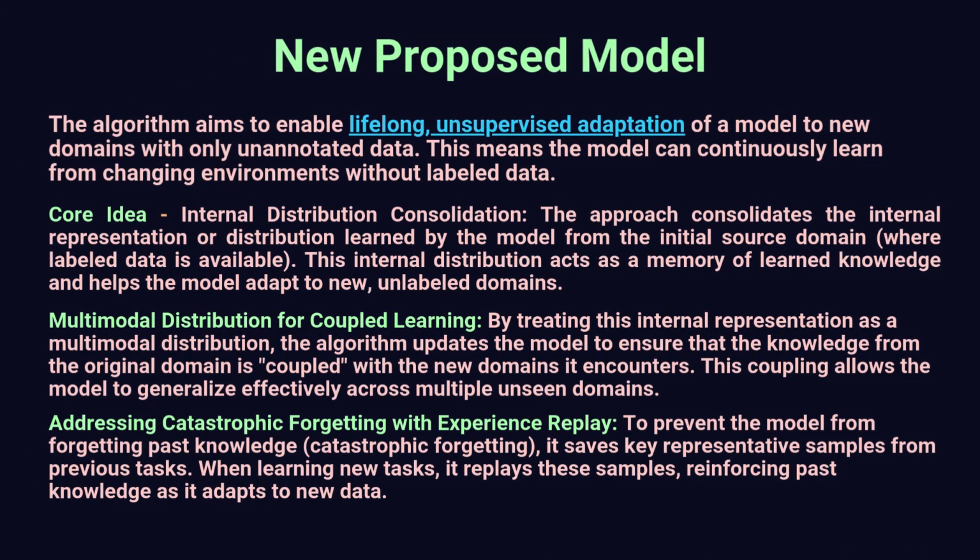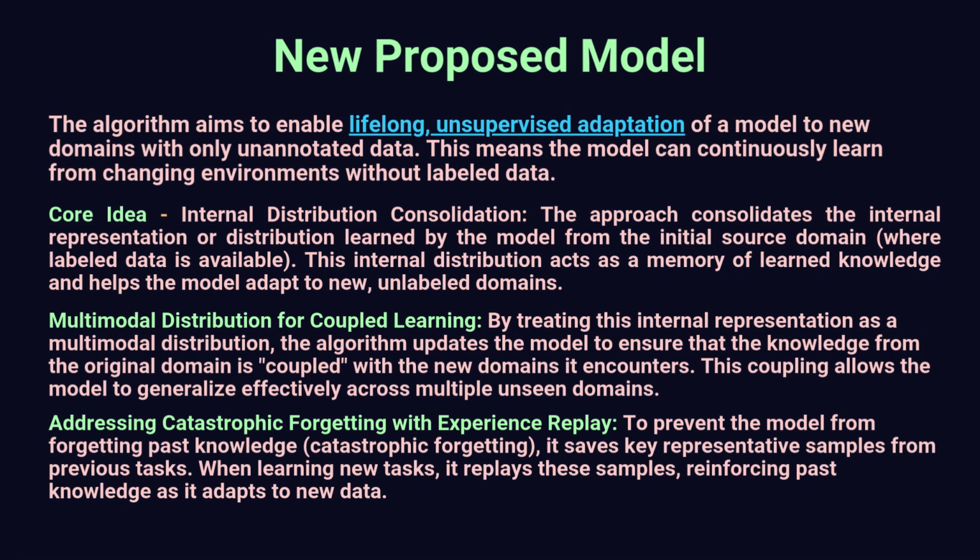Our new proposed model is an algorithm that aims to enable lifelong unsupervised adaptation of a model to new domains with only unannotated data. This means the model can continuously learn from changing environments without labeled data. The core idea is internal distribution consolidation. The approach consolidates the internal representation or distribution learned by the model from the initial source domain, where labeled data is available. The internal distribution acts as a memory of learned knowledge and helps the model adapt to new unlabeled domains.